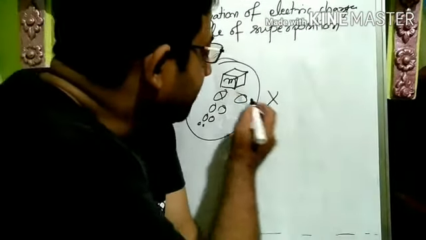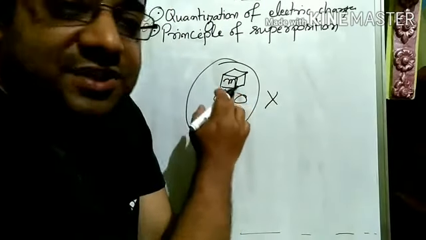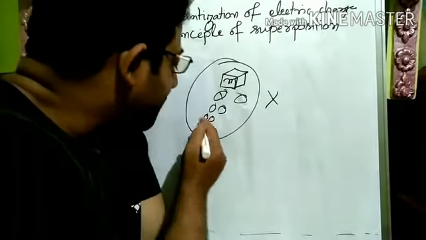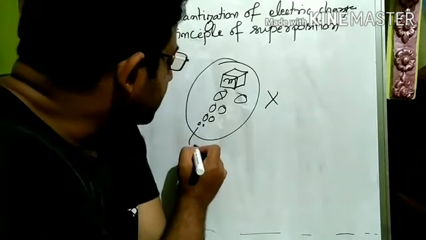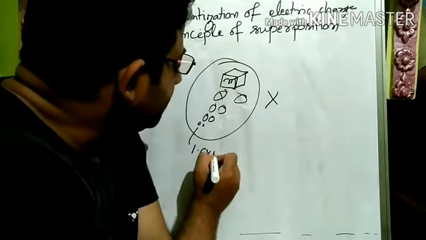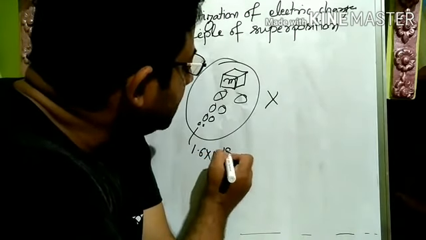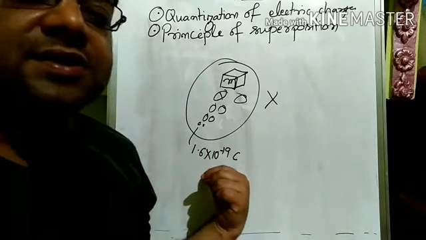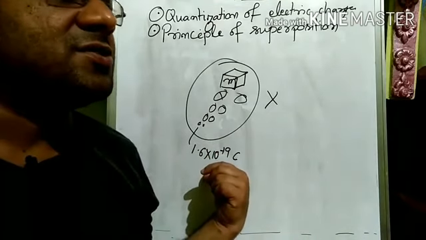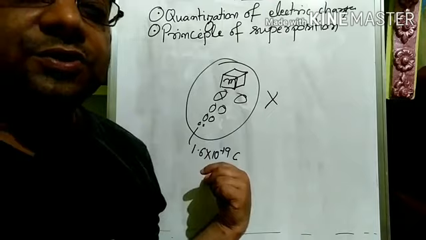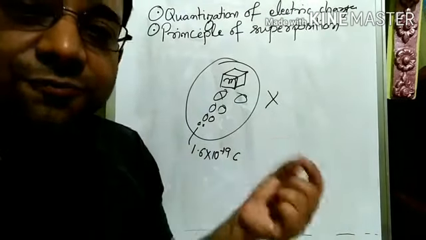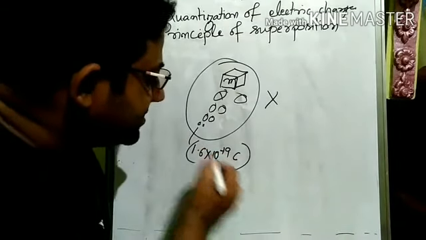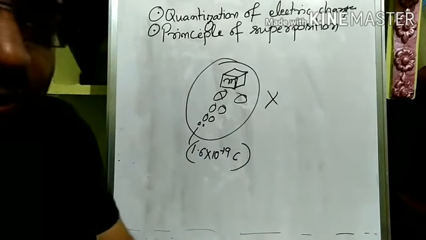That means if we go on dividing a charge, at some point one small charge will come which will be equal to 1.6 into 10 to the power minus 19 coulomb, and in nature it cannot be further divided. No isolated charge is found in nature which is less than this value. So the final smallest unit of charge is this much only.